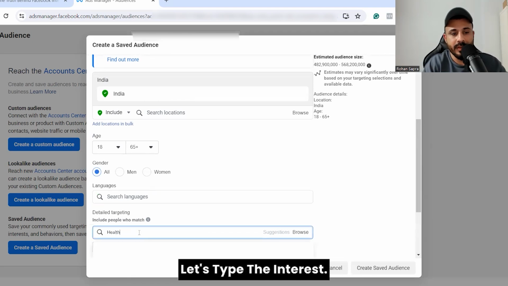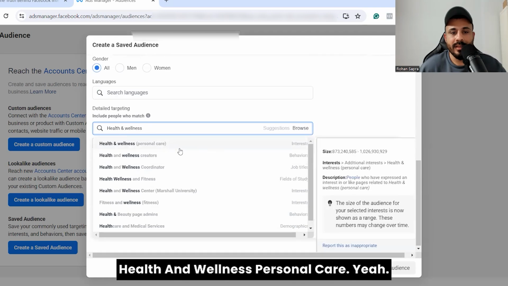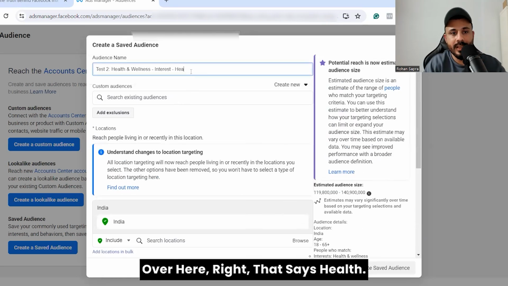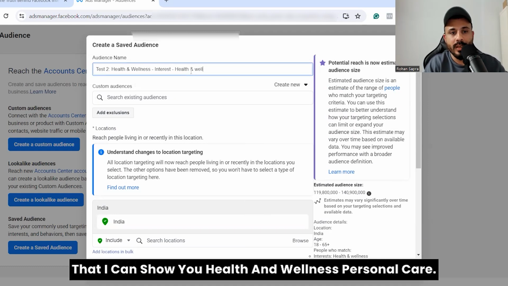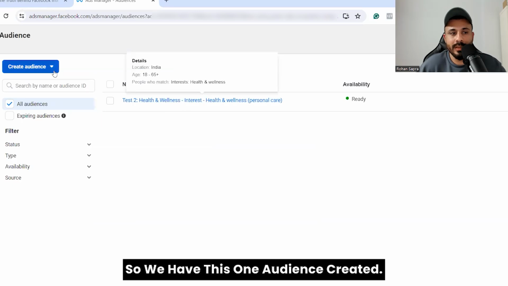Let's type the interest, health and wellness, maybe. Okay, health and wellness, personal care. Yeah. So we have got this one interest over here, right? That says health. So I'm going to just write it over here so that I can show you health and wellness, personal here. And then I'm going to hit create saved audience. So we have this one audience created.